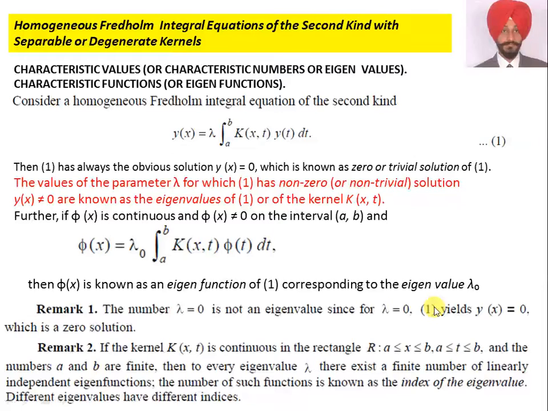Remark 2. If the kernel K(x,t) is continuous in the rectangle R, that is a is less than or equal to x is less than or equal to b and a is less than or equal to t is less than or equal to b, and the numbers a and b are finite, then to every eigenvalue lambda there exists a finite number of linearly independent eigenfunctions. That is, the number of such functions is known as index of the eigenvalue. Different eigenvalues have different indices. So, let us see how we can find this.